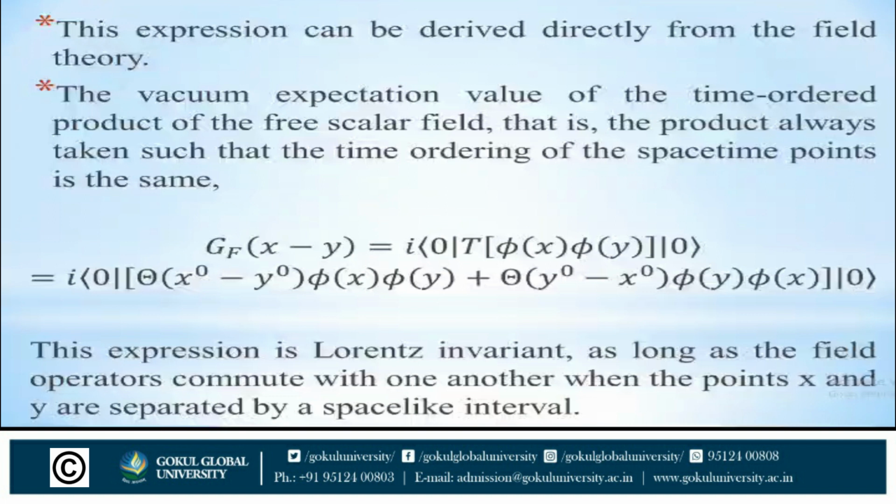So this expression is Lorentz invariant. Lorentz invariant, named after Hendrik Lorentz, means equivalence of observation, or observational symmetry, due to special relativity. So this gives the Feynman propagator, and it is Lorentz invariant as long as the field operators commute with one another when the points x and y are separated by a space-like interval.